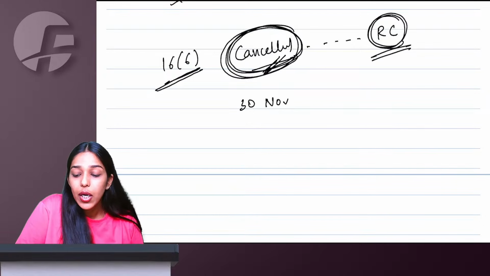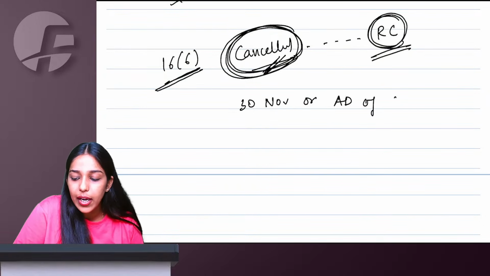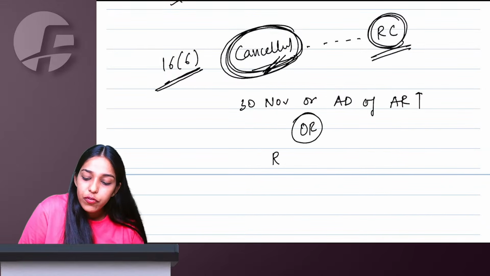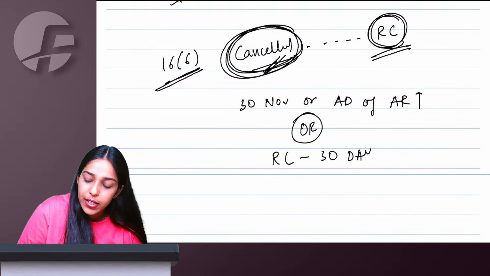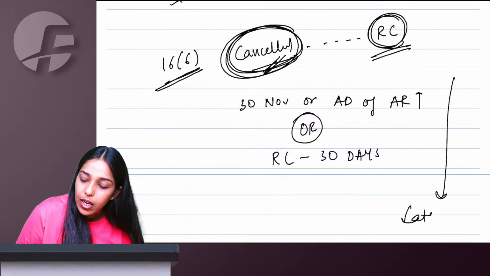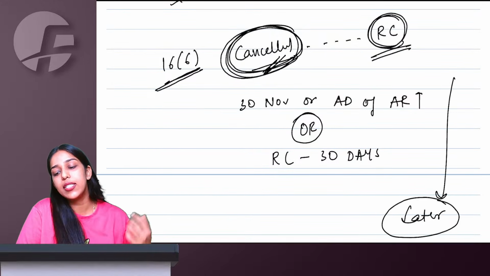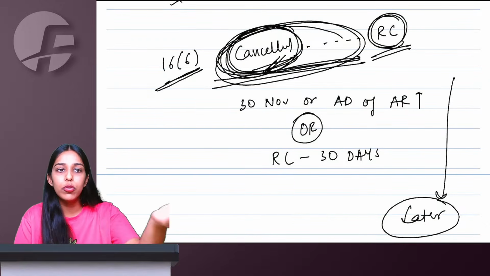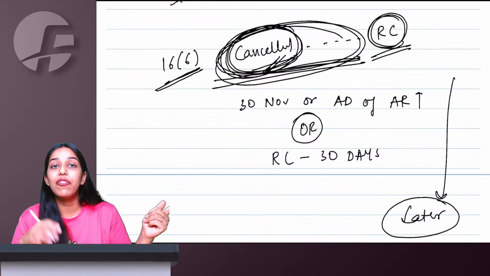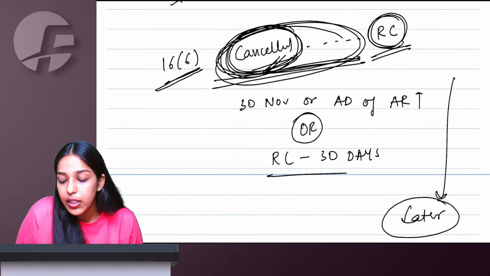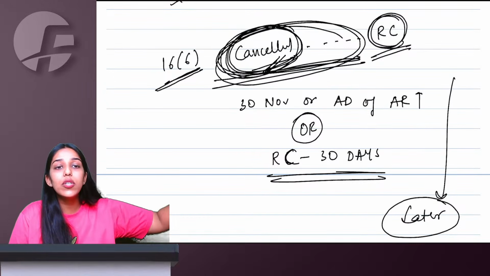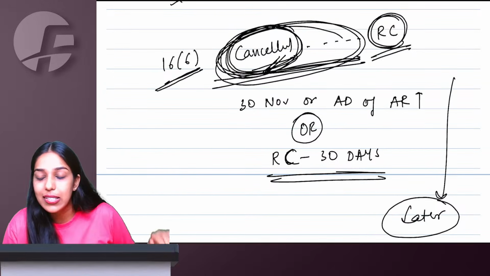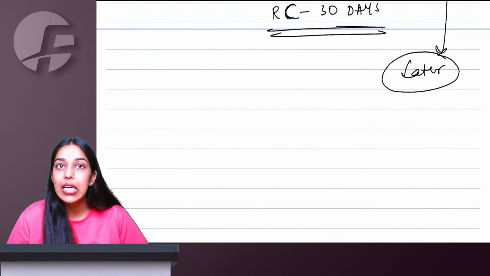16.6 says that 30 November or the actual date of filing annual return, whichever is earlier, this time is already there with you. Or we are saying within 30 days from revocation of cancellation, whichever is later, we will allow you to take all those ITCs which you could have taken here. So if the last date is pending, no problem, you take ITCs. But if 30 November is gone and revocation happens after that, within 30 days of revocation, you take all those ITCs that you could generally have taken if you had not been cancelled. This is section 16.6.